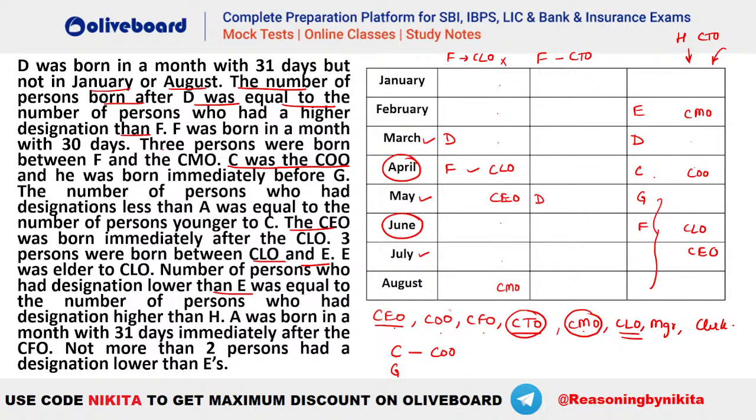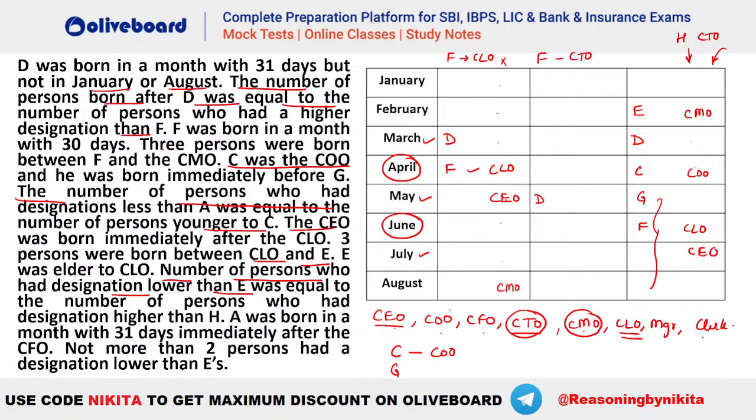ठीक है, बट यहाँ पर एक और चीज है which is important to understand. Okay, if you check, this is saying number of persons who had a designation lower than E was equal to the number of persons who had designations higher than H. और एक और चीज दे रखी थी. अच्छा चलो ठीक है, देखते हैं. Then we have this one, the number of persons who had designation less than A was equal to number of persons younger to C. So we have 4 persons younger to C. That means we should have 4 persons who have a designation lesser than A, है ना. So 4 persons designation less than A.